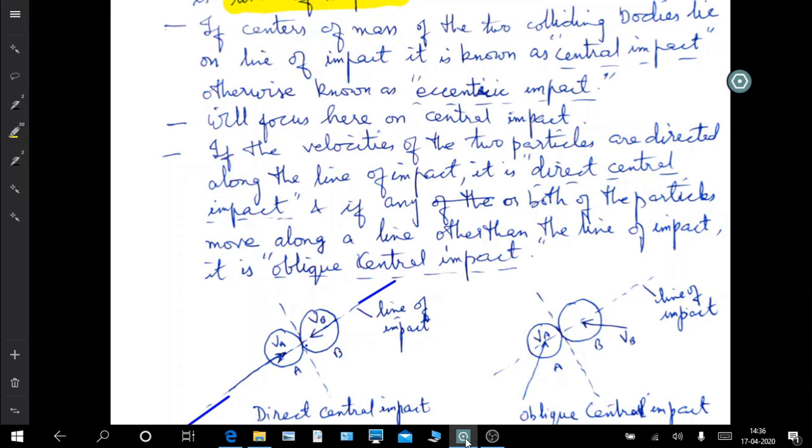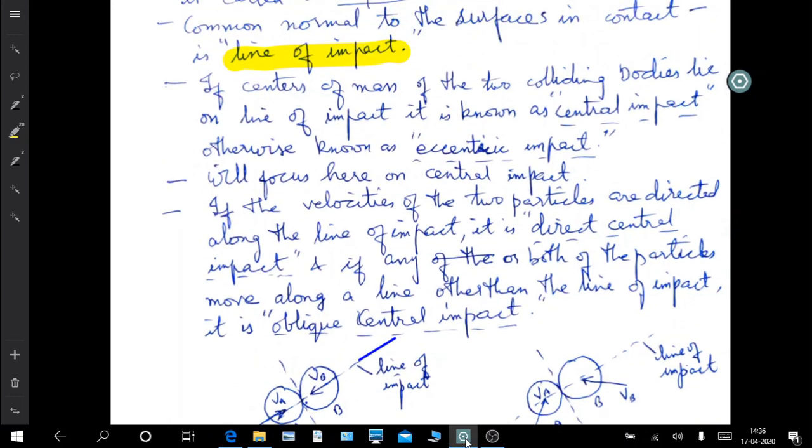And if the centers of mass do not lie on the line of impact, they are at some other place. For example, consider some arbitrarily shaped bodies, and they collide like this.